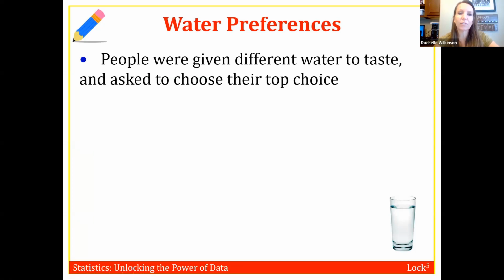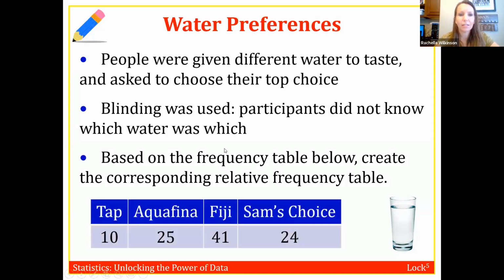This is some people that were given some different water to taste, and they were asked to choose their top choice. It was a blind taste test, so they didn't know which water they were tasting. And here were the results that they got. Okay, so 10 people said they preferred tap, 25 said Aquafina, 41 said Fiji tasted the best, 24 said Sam's Choice tasted